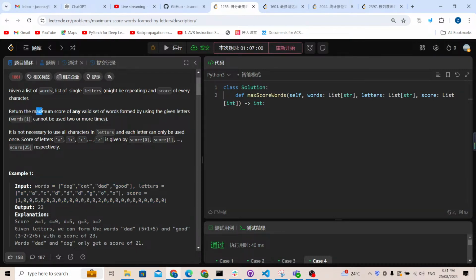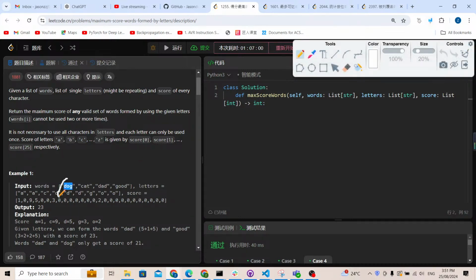We are going to return the maximum score of any valid set of words formed by using the given letters. The words cannot be used 2 or more times. So for each word, it can only be used 1 time. It means we're going to take it or not take it for each word. So this is like a 0-1 knapsack problem. So basically we're going to use the idea that for each word we take it or not take it. Now let's continue.